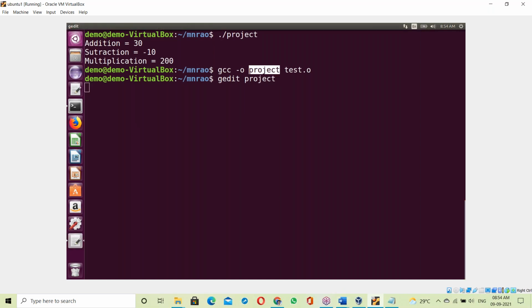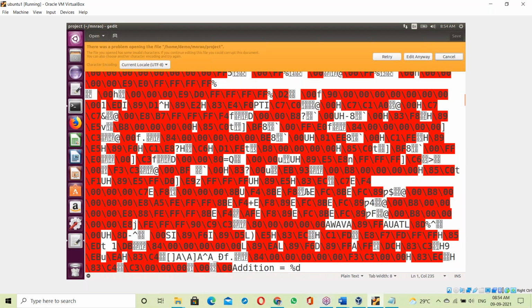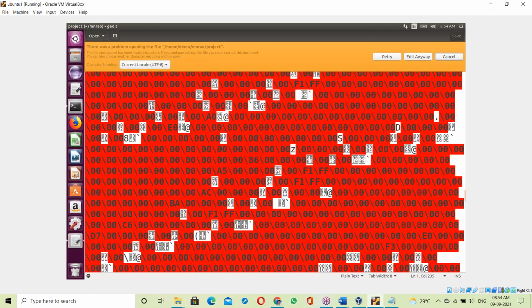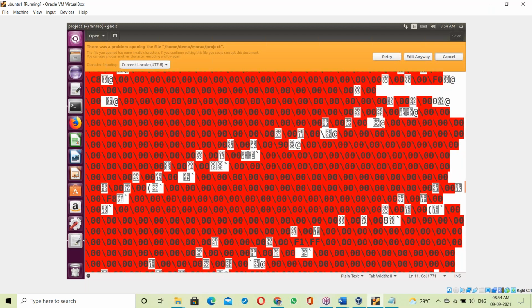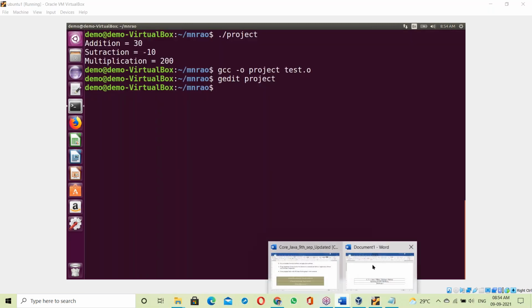So the exe file is linked with the OS library. Okay, fine. See the project exe, that exe file's contents. This is the binary code of that exe file. Yes, you can see it, but you can't understand anything here. Nothing to understand here. So these are the exe contents.